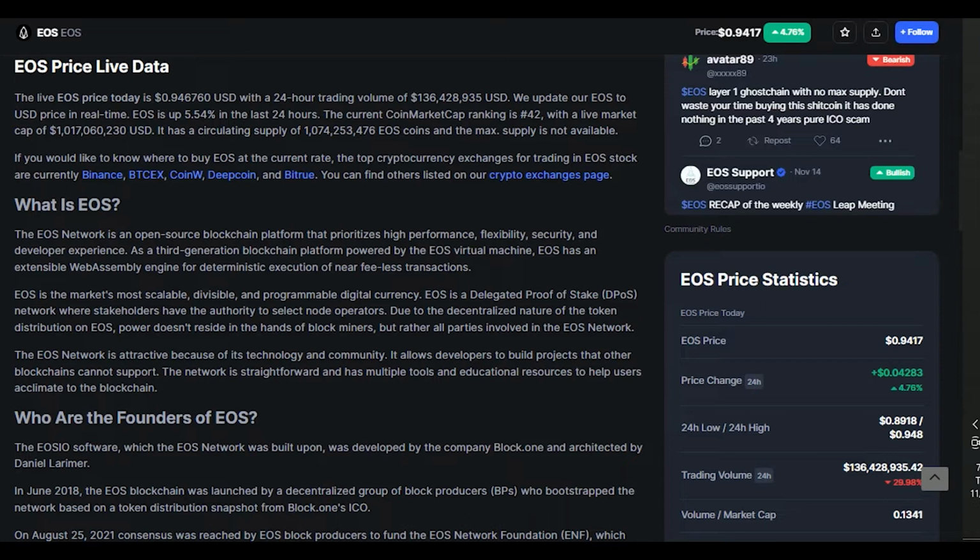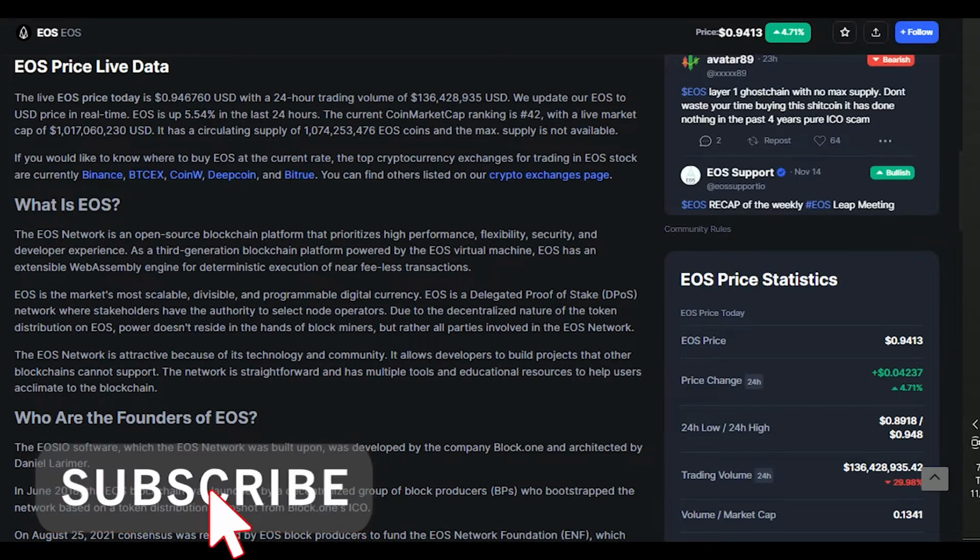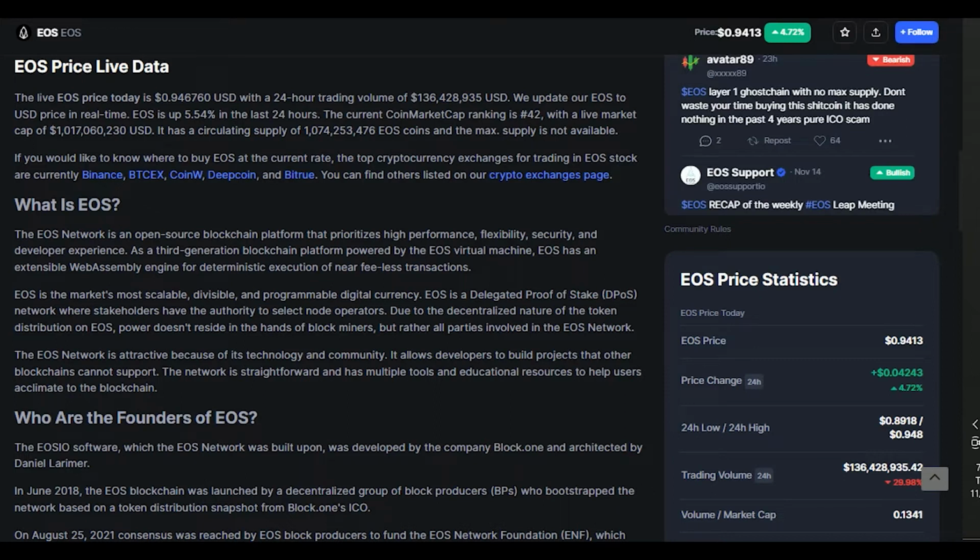The EOS network is attractive because of its technology and community. It allows developers to build projects that other blockchains cannot support. The network is straightforward and has multiple tools and educational resources to help users acclimate to the blockchain.